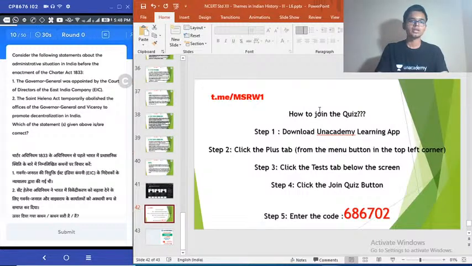10th question. Consider the following statements about administrative situation in India before the enactment of Charter Act of 1833. 1. The Governor General was appointed by the Court of Directors of East India Company. 2. The St. Helena Act temporarily abolished the offices of the Governor General and Viceroy to promote decentralization in India. Which of the statements given above is or are correct?